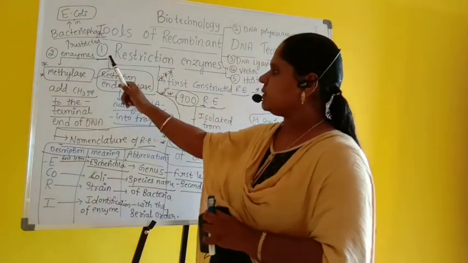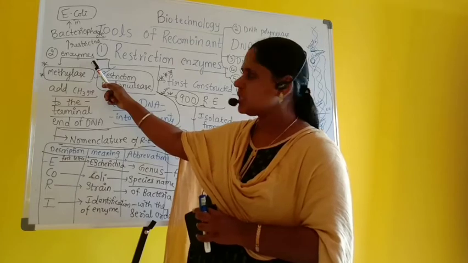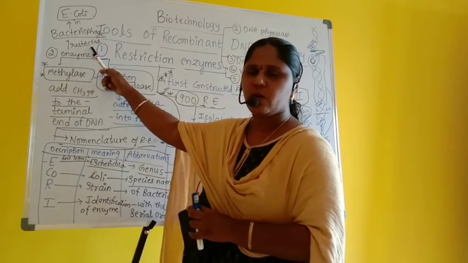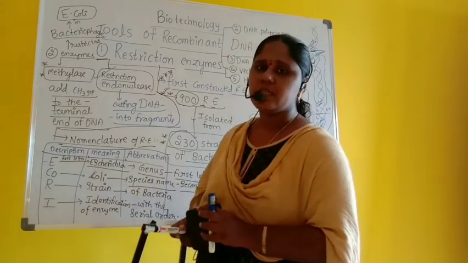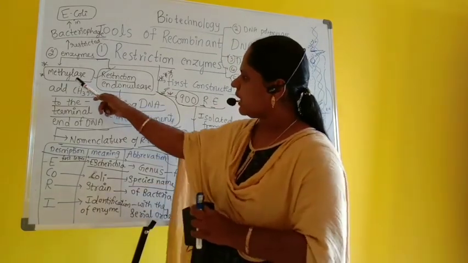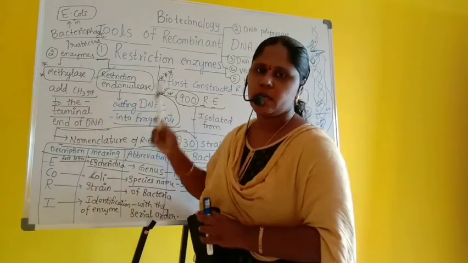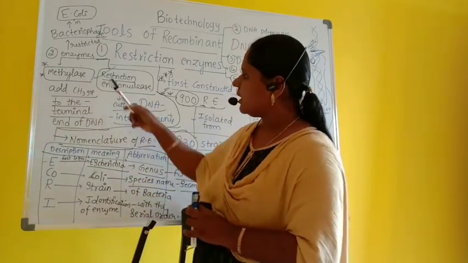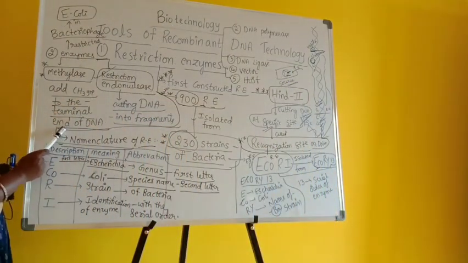In the last class we studied that two enzymes were identified by scientists which restrict, meaning not allowing, the growth of bacteriophages in E. coli. These two enzymes are named methylase, the first one, and restriction endonuclease, the second. Why methylase? Because it adds a methyl group to the terminal end of DNA.